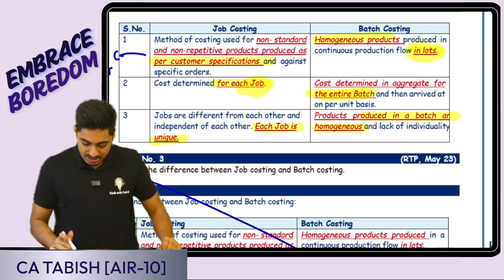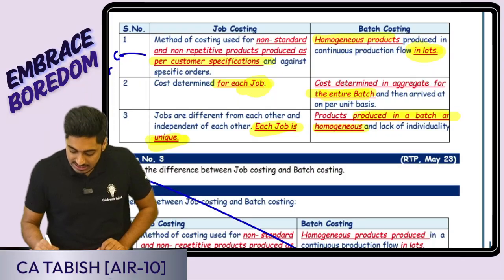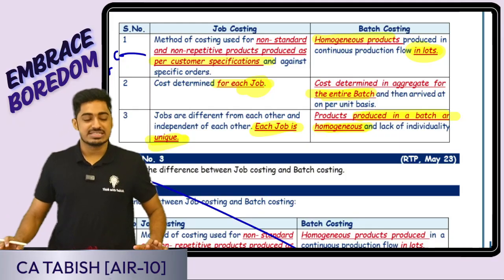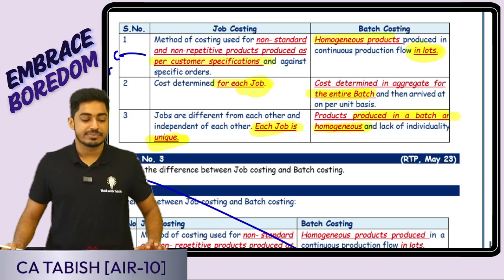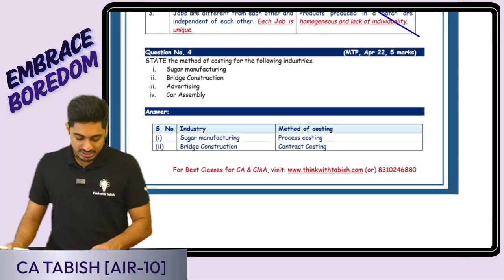Each job is different because it is based on the specific requirement of the customer. Here, goods produced in a batch are homogeneous. Same products only are produced in a batch. Is this clear, everyone? Question 2 is also over. Question 3 is again the difference between job and batch costing. We have already discussed it, so let us go ahead to the next question.